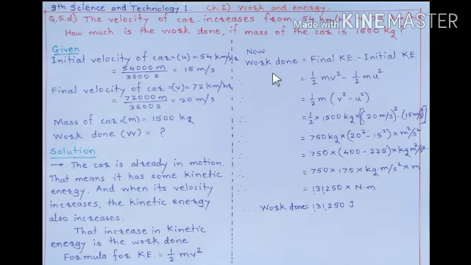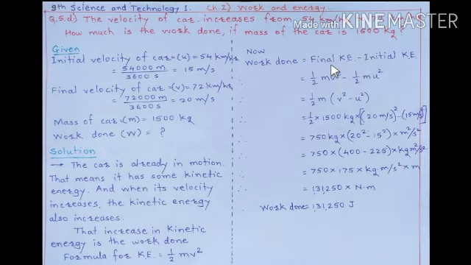Now the work done is equal to this: the initial energy was there in the moving car, and after applying some force, the kinetic energy is increased. That means we are interested in the difference between these two kinetic energies.